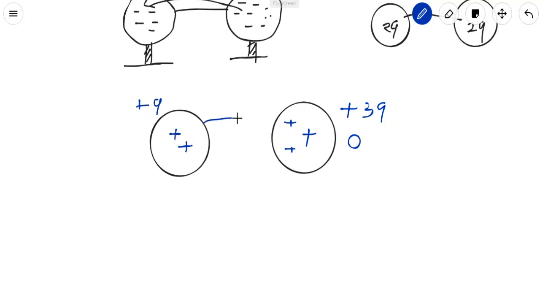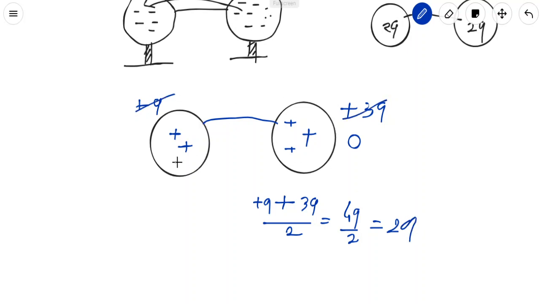If we make contact, then what will be the charge thereafter? If you are asked such an MCQ, what we have to do is add the total charge, the charge of the first sphere, q, plus the charge of the second sphere, 3q, and divide it by 2. So it is 4q by 2, so it is 2q. After making contact, the charge on both spheres will be 2q and 2q.